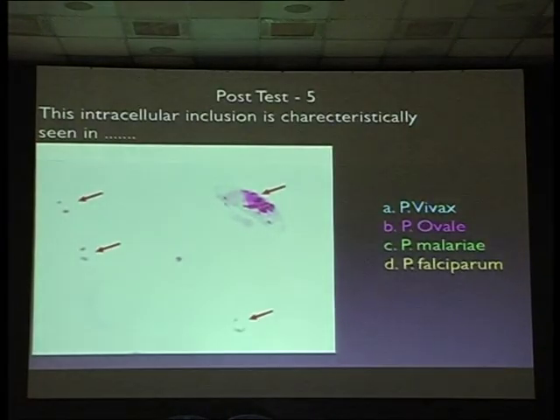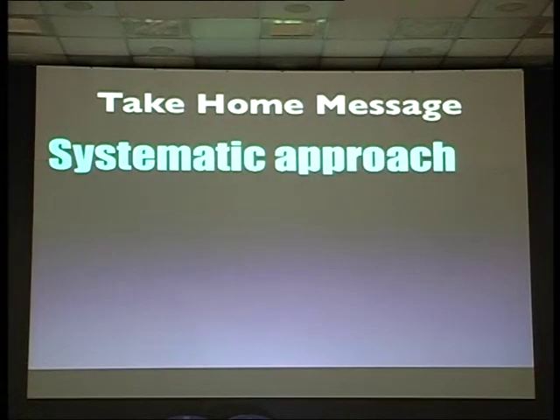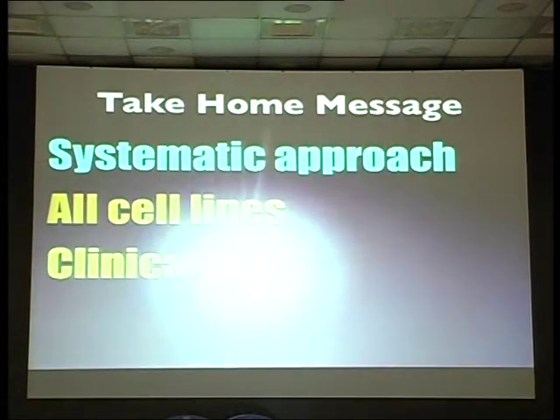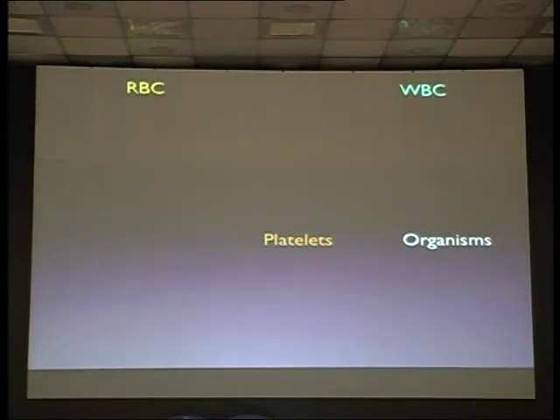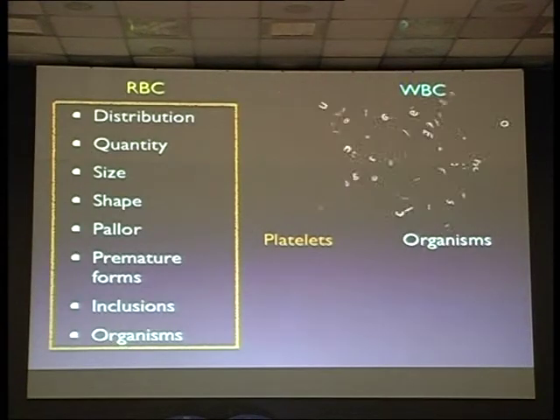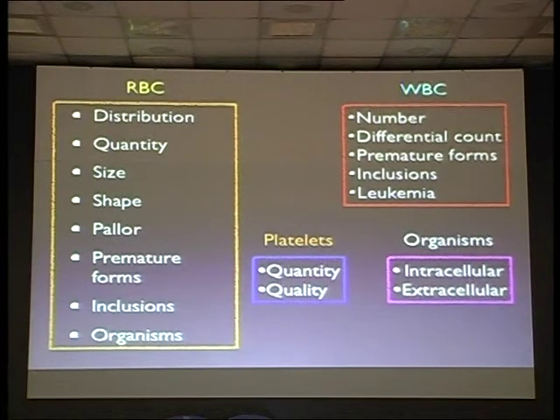This intranuclear inclusion, banana or jackfruit? So the diagnosis is good. The take-home message: a systematic approach, all cell lines, and clinical history is a must. You have to correlate with the clinical history. Again, RBC, WBC, platelets, organisms. We have seen these RBC disorders, WBC disorders, platelets, and organisms.